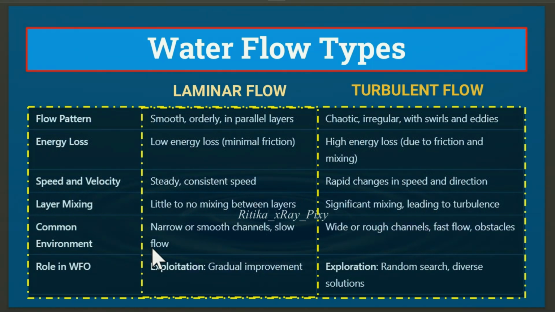So in this algorithm, laminar flow represents the steady and gradual improvement of solutions, and the algorithm moves smoothly throughout the search space, refining the solution without major changes. Turbulent flow represents the exploration phase of the algorithm. We have unsteady motion that allows the algorithm to explore more of the search space and avoid local optima by trying new or random paths. So laminar flow is used here for exploitation, and turbulent flow is used for exploration.